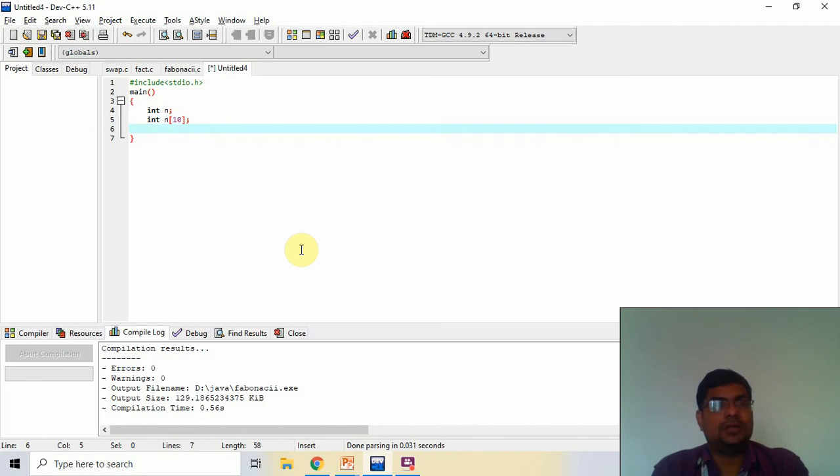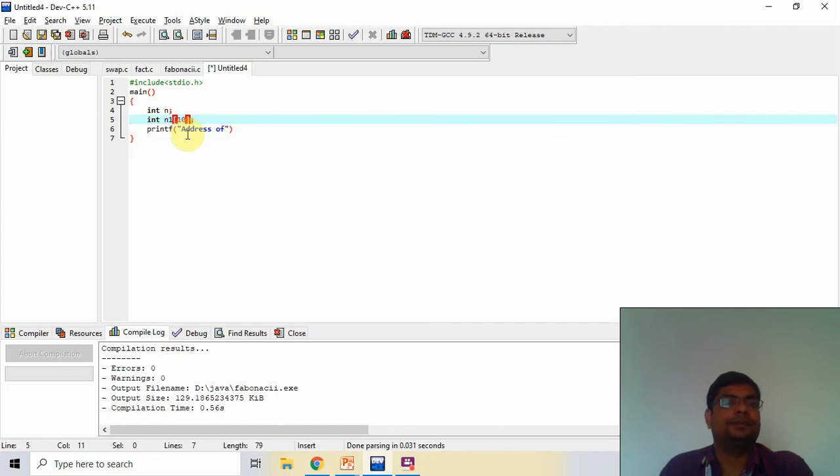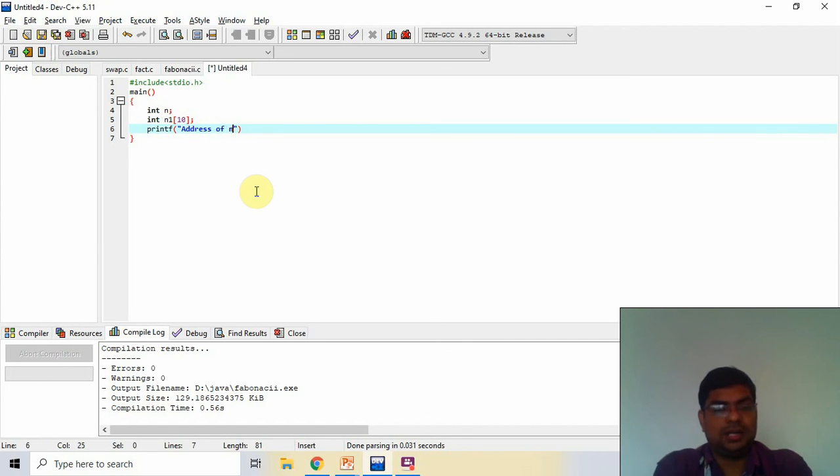Now I use printf to print the address. Here is an error, because I create two names, so I give n1. n is equal to %d.